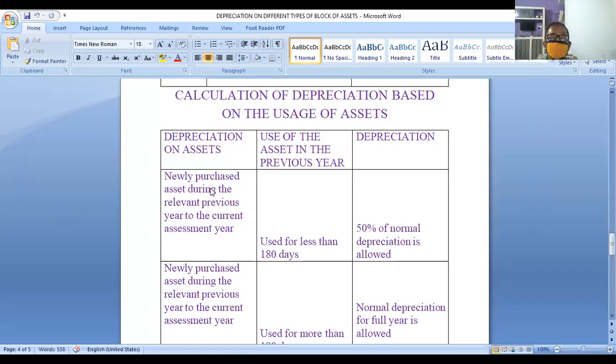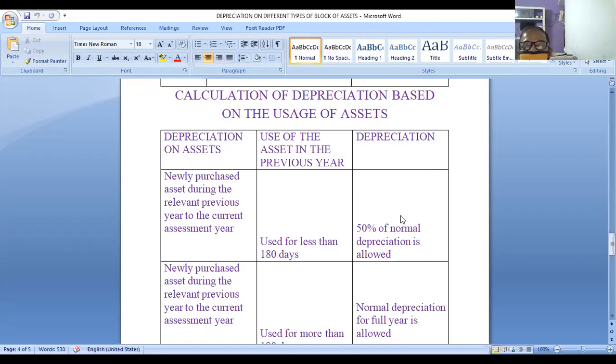Now, if you purchased new assets during the previous year, that is 2019-20, relative to the current assessment year, and the assets are used for less than 180 days in the previous year, you have to calculate 50% of normal depreciation. That means if the depreciation is 10,000, you take only 5,000.